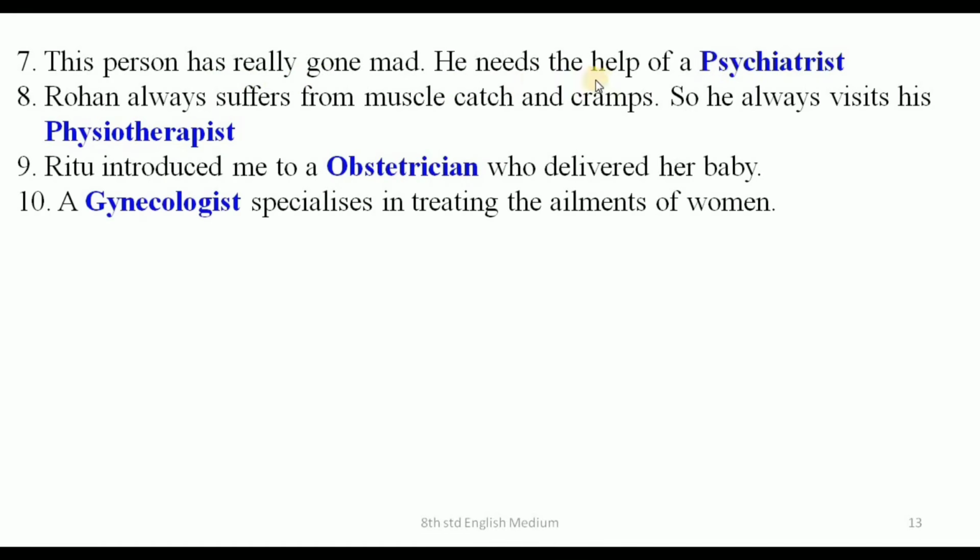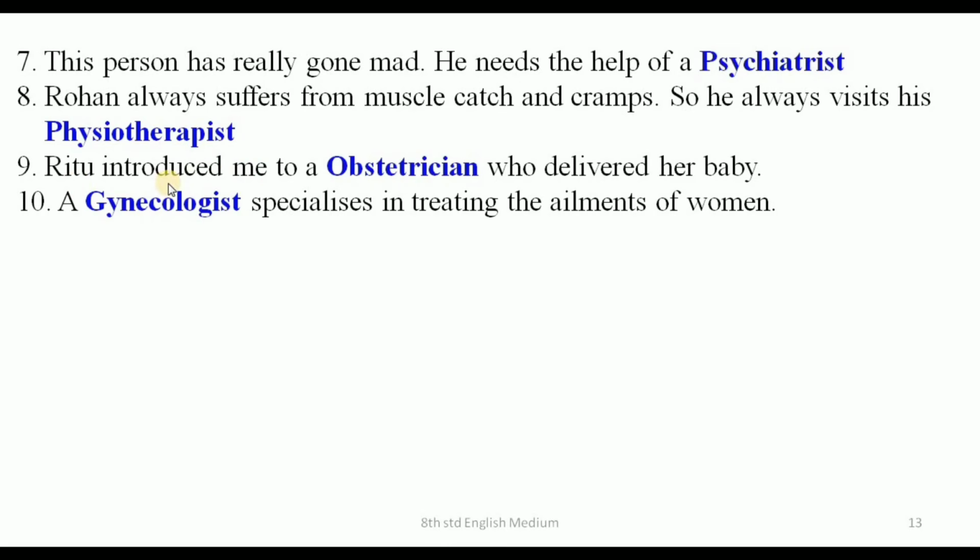He needs the help of a psychiatrist. Rohan always suffers from muscle catch and cramps. So he always visits his physiotherapist.